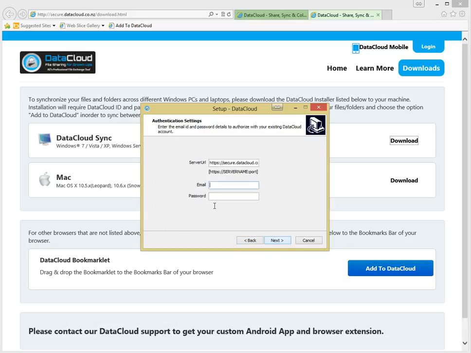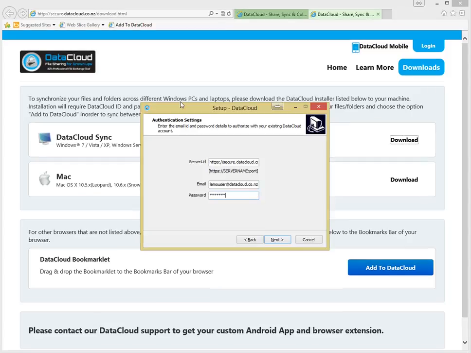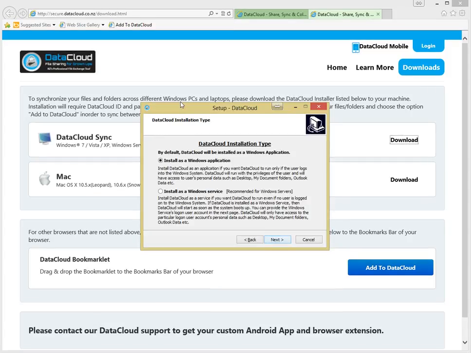Click Next. This is the fields where we put in the username and password. And click Next. Here you get the option to install as an application or service. In this instance, let's leave it as default. Click Next.